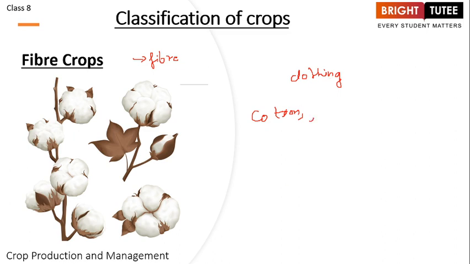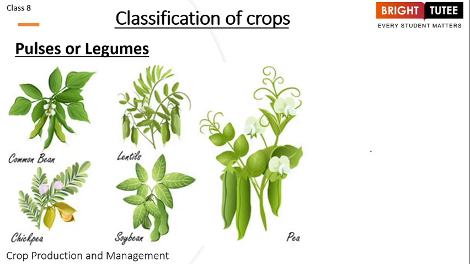Apart from that, you have hemp. All of these are examples of your fiber crops, meaning the crops that are grown for fiber. Then moving on, we have another kind of crops called pulses or legumes. Pulses and legumes are the crops which are grown for protein. These particular crops are rich in protein content.